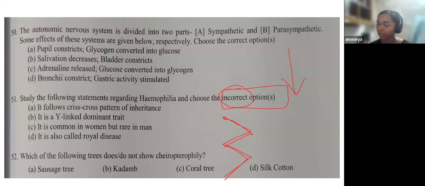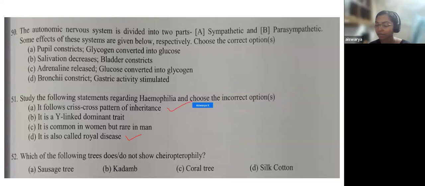See, the very first thing that we learn about hemophilia is that it is also called royal disease. So this is the right statement. Now, it follows a crisscross pattern. Obviously, hemophilia follows a crisscross pattern.